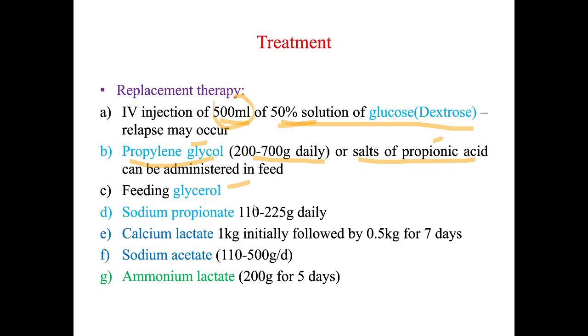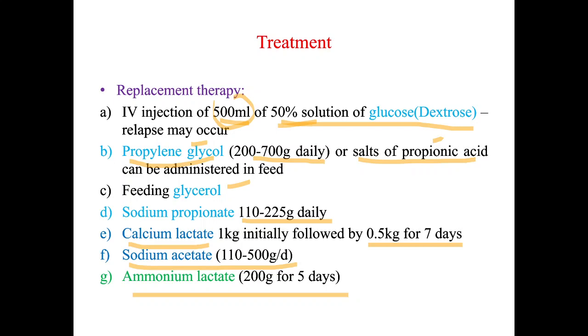Then we can feed glycerol. We can give sodium propionate 110 to 225 grams daily. Then calcium lactate can be given, 1 kilogram initially, followed by 0.5 kilogram for 7 days. But we know that lactate is not a very good alternative for gluconeogenesis, so this is rarely followed. Sodium acetate we can give 110 to 500 grams per day. Then ammonium lactate we can give 200 grams for 5 days. So these are the different treatment options.